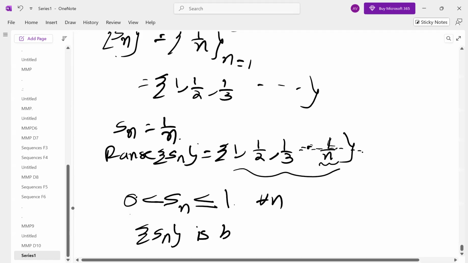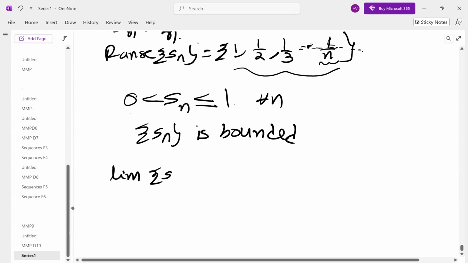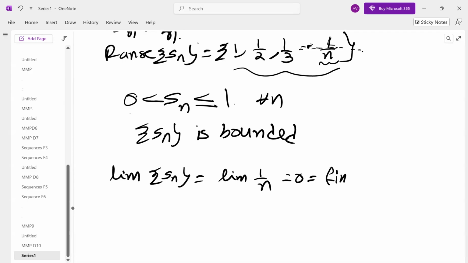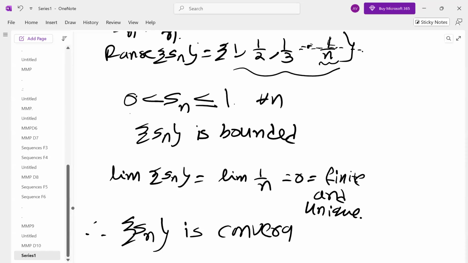Not only that, what is the limit of the sequence? It is 0, finite and unique. Hence convergent. Therefore, the sequence Sn is convergent, hence Cauchy.